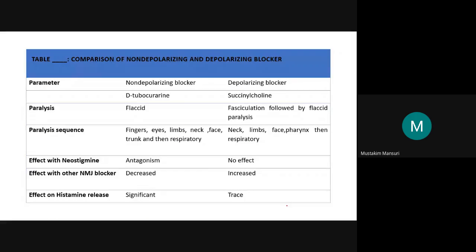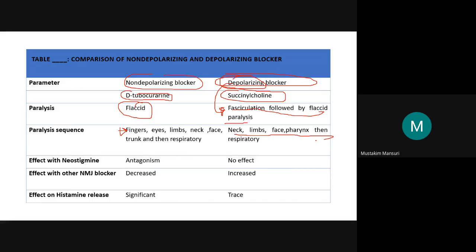This is just a brief summary table of the non-depolarizing blocker and the depolarizing blocker. The depolarizing blocker's leading agent is succinylcholine; here it is DTC. Non-depolarizing agents produce flaccid paralysis, while depolarizing agents initially produce contraction and fasciculation, followed by flaccid paralysis. That is why they are known as depolarizing blockers. Two phases: phase 1 and phase 2 block. Paralysis sequence of the non-depolarizing agent: finger, eye, limb, neck, face, tongue, and then respiration. Here: neck, limb, face, pharynx, then respiratory.